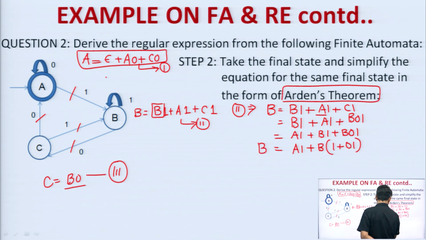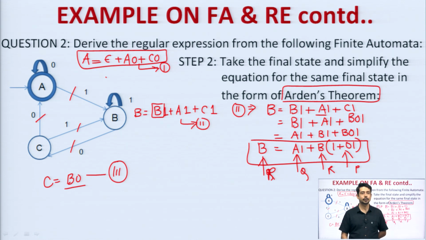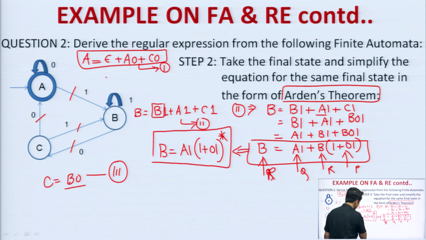So, this is nothing but what? Can anybody guess? This is R, this is Q, this is P, correct? We got this expression finally. Therefore, this expression can be solved by using Arden's theorem, and it will give you B is equal to Q P star. Q is what? A 1. P is what? 1 plus 0 1 whole to the power star. So, we got B in the form of A.